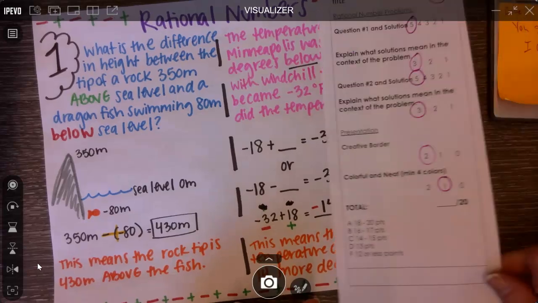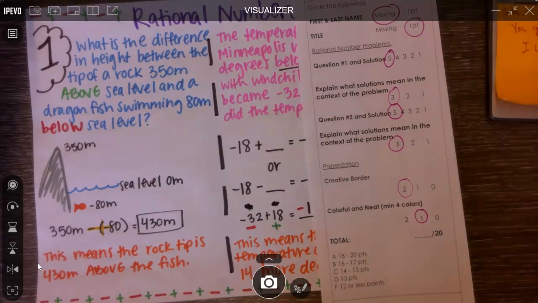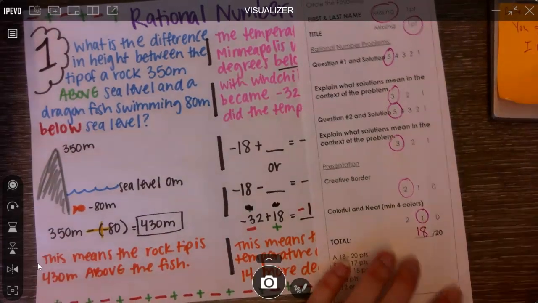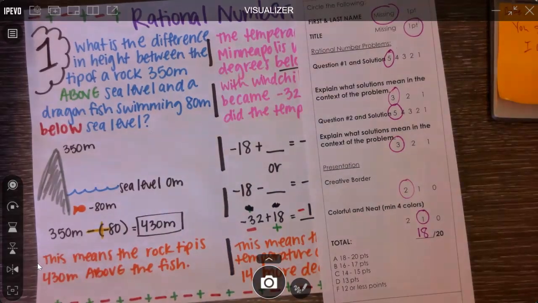All right, and then totaling up my points. Well, I lost 1 here, I lost 1 here, so I'm getting an 18 out of 20. Ugh, if only I put my name on it, then I would have gotten a 19 out of 20. But I still got an A on this, and I feel really proud of my work.